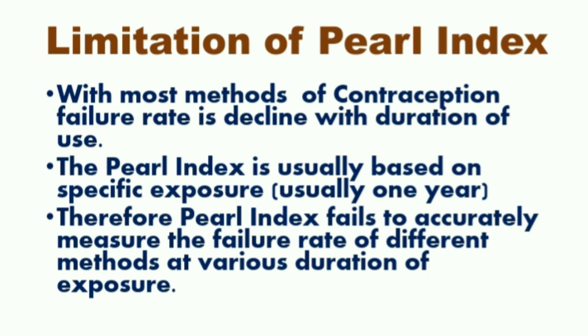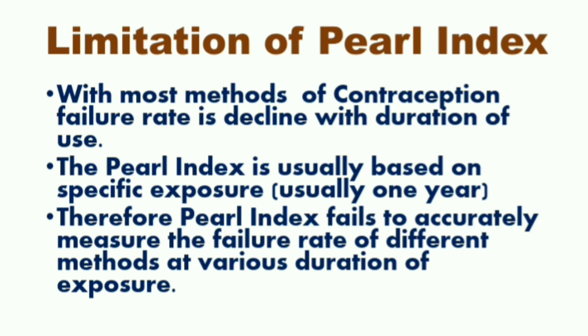With most methods of contraception, the failure rate declines with the duration of use. Suppose we are using any contraception for 10 years or 20 years, then we will see that the failure rate declines with the duration of use. The longer the duration, the lower the failure rate.